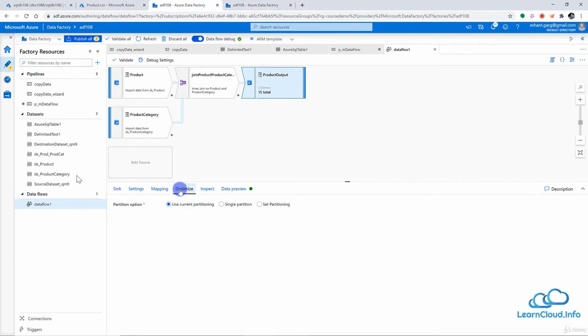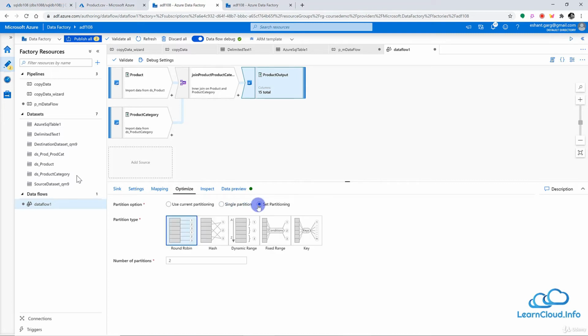Now let me go to this optimize section here, and here we have the partition type. So use current partition is the default one. This means the partition will be whatever is native in the Spark data flow, whatever settings are already there in the Spark cluster. We will just inherit those settings here. And then we can choose the single partition. That means we do not want any partition, and all the data in the output file we want to save as a single file in the output folder.